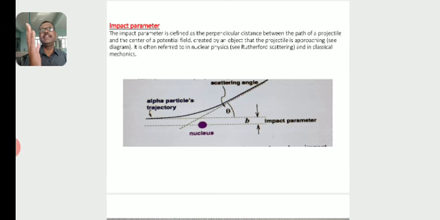If it is deflected, then we say that the atom contains a positively charged one, the so-called nucleus. Theta is the scattering angle, and b indicates the perpendicular distance, the so-called impact parameter. The path followed by the alpha particle during an interaction is known as a projectile.